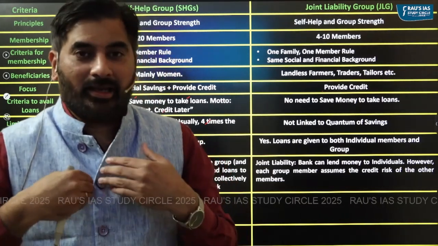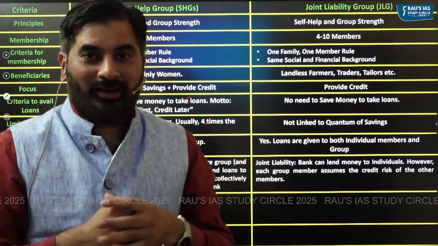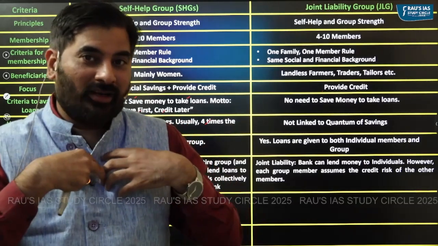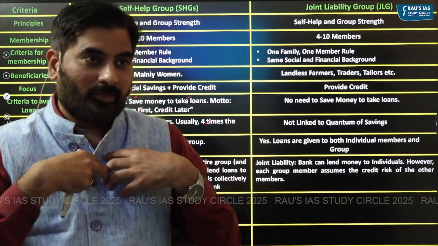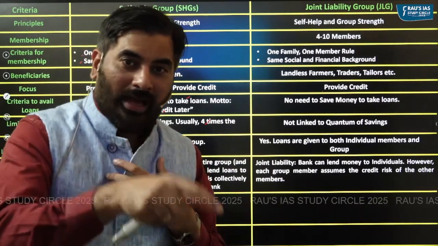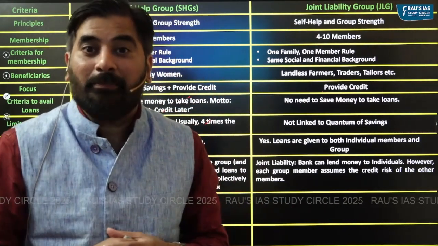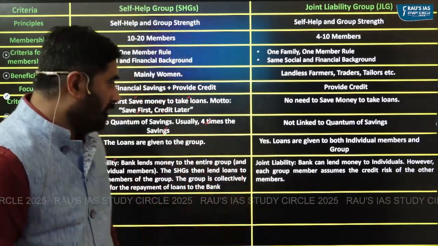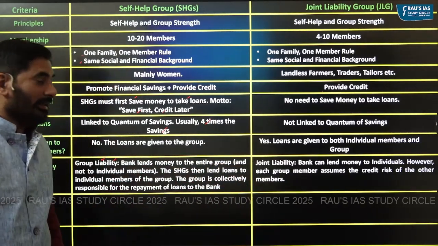Just like I and you are part of a joint liability group. If I individually take a loan from a bank, you are also liable to repay the loan if I don't repay. So that is the concept of joint liability group.